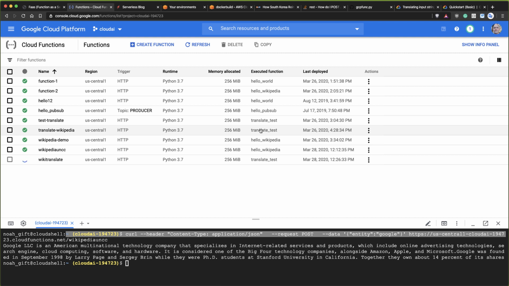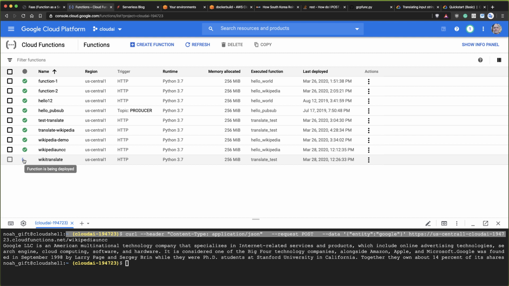Maybe you work for a publishing company and they have books inside of Google Cloud Storage, and you want to translate the books. As soon as somebody puts a manuscript in there, you automatically translate it to some other language. Really, it's up to your imagination what it is you want to build. So this should take just a second, and this should translate things from English to French. Let's test this out.